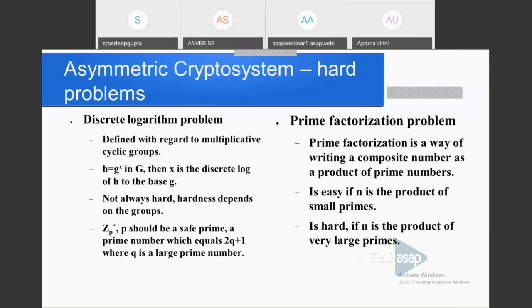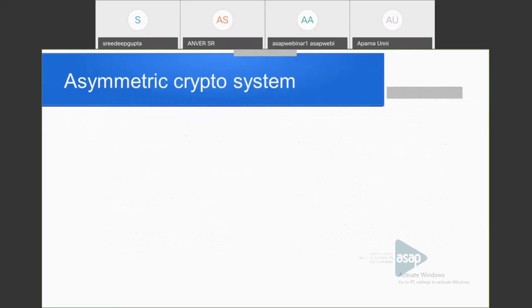Then it is not hard. And it becomes hard if n is a product of very large primes. Because here in RSA, we are going to use two primes, each of length 512 bits. 512 bits means each prime is of about 154 decimal digits. Okay, that means it is very, very large.